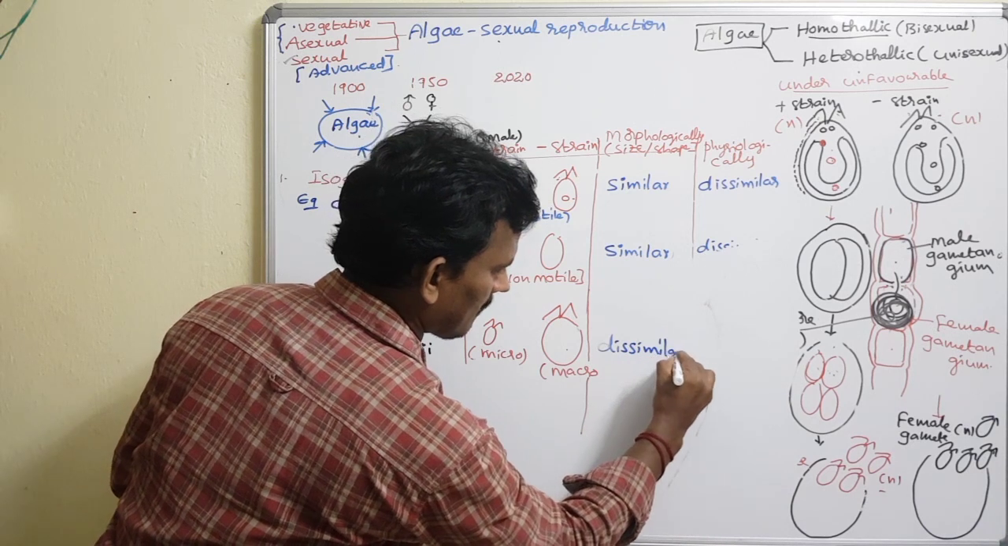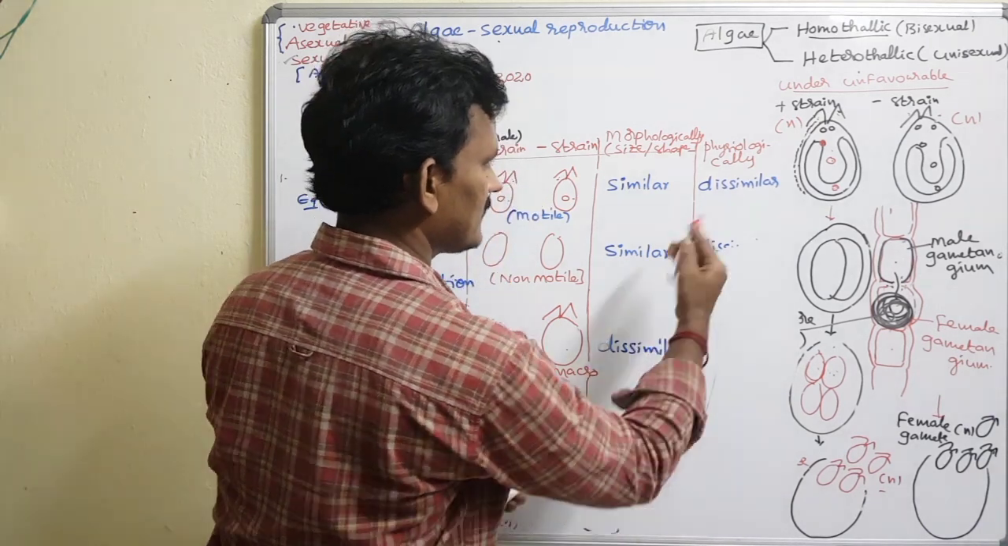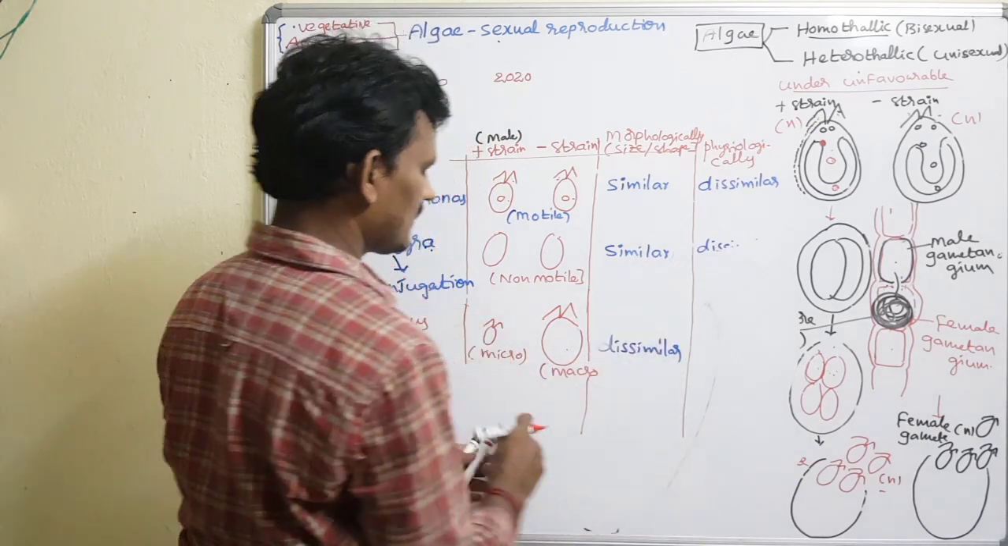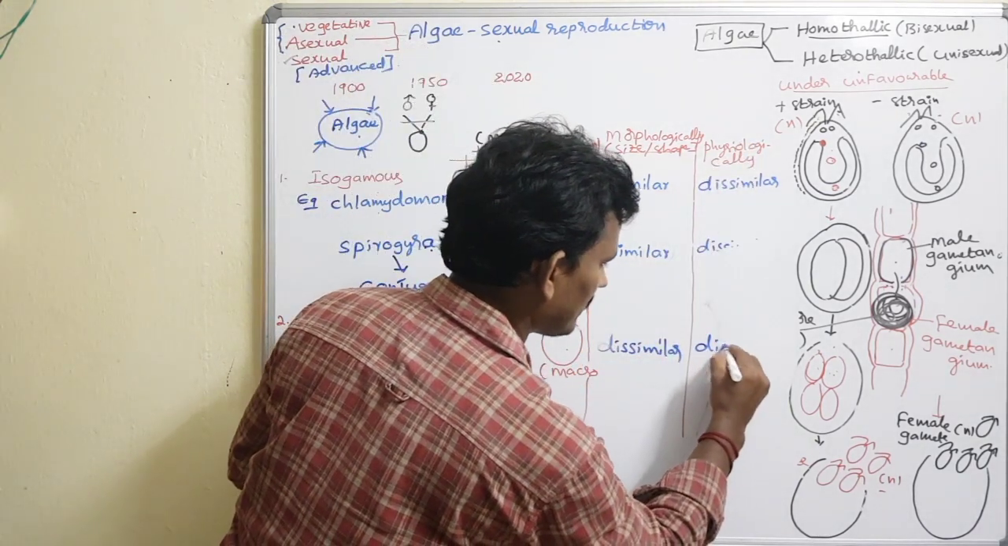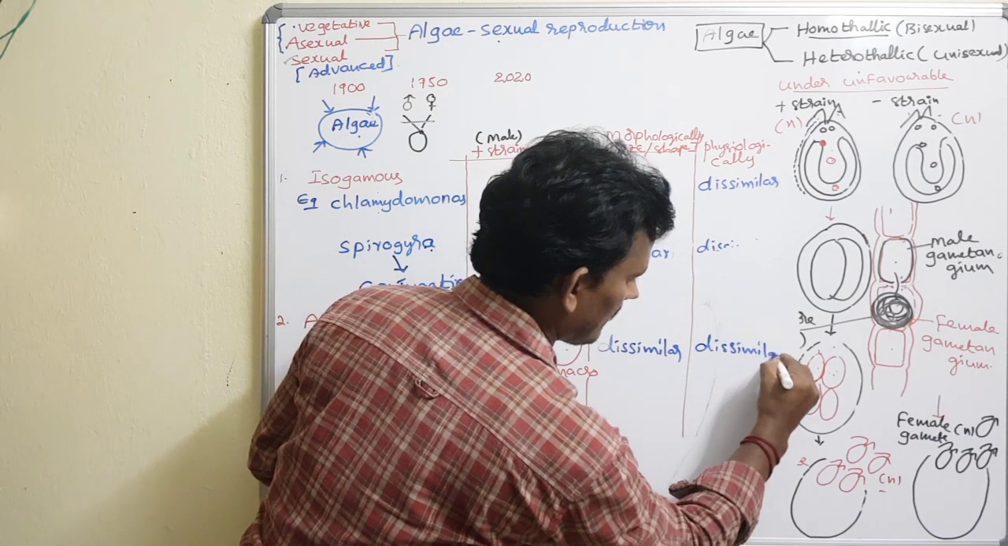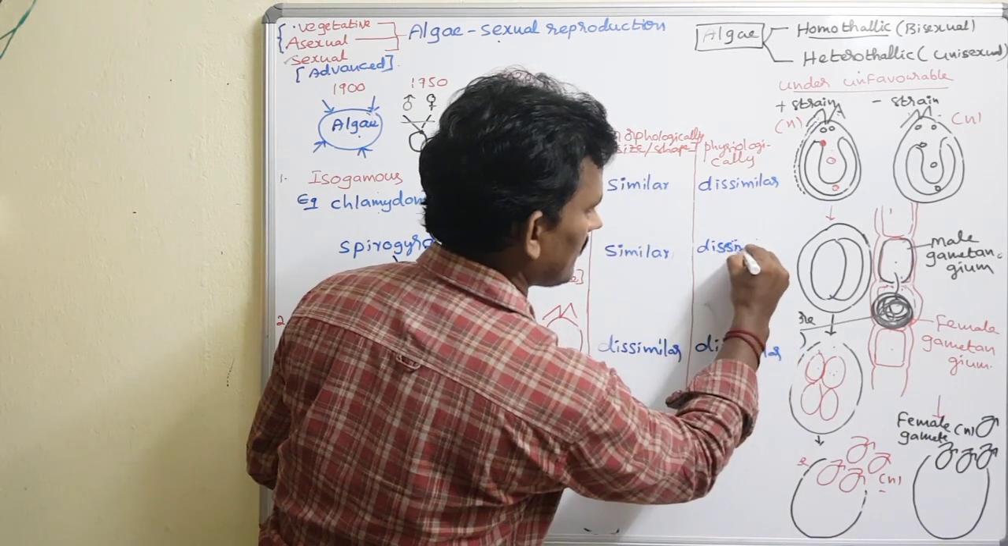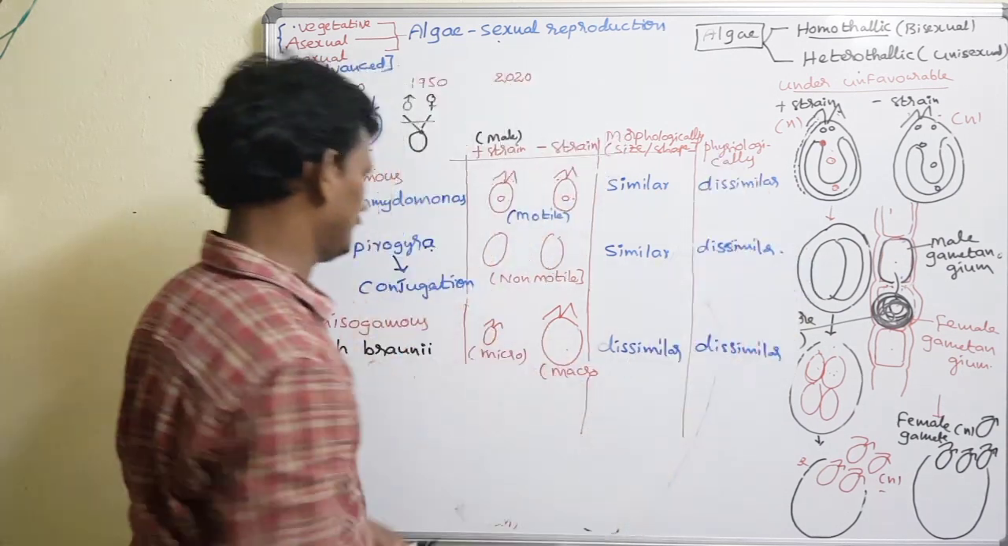Dissimilar. And a common one. Physiologically, is it a male one or a female one? So physiologically it is a common dissimilar. It is also a dissimilar structure.